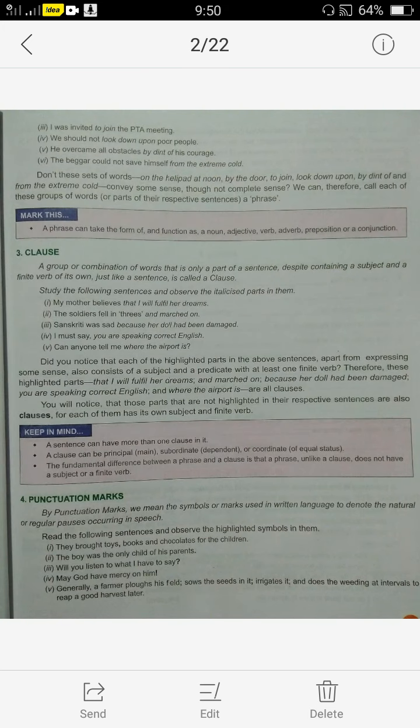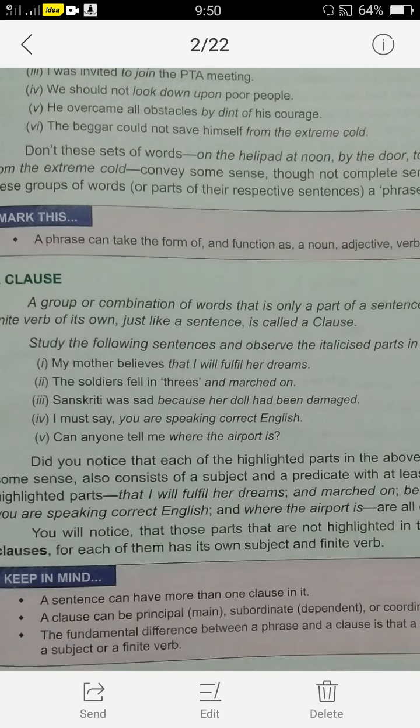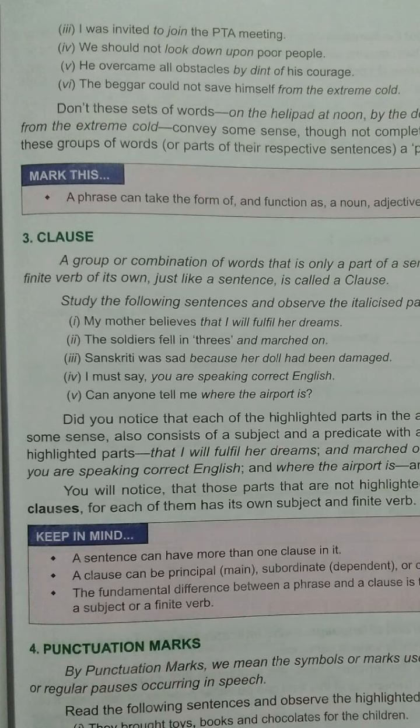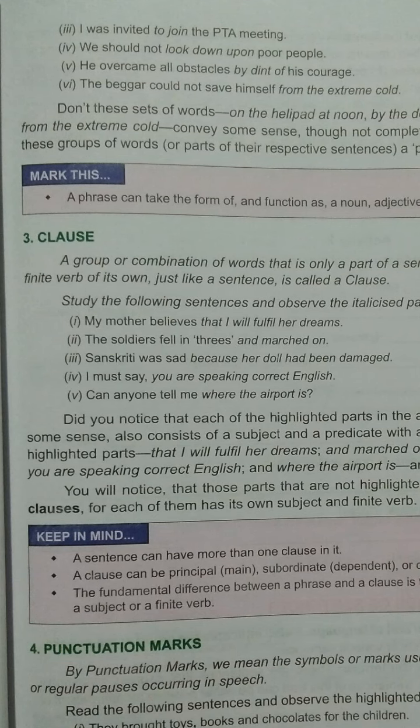There are many more examples, you can see yourself when I send you this picture. I was invited to join the PTA meeting. I was invited to join. Suppose we take out these two words, to join, so it is again a phrase because there are two words that make sense but not complete.